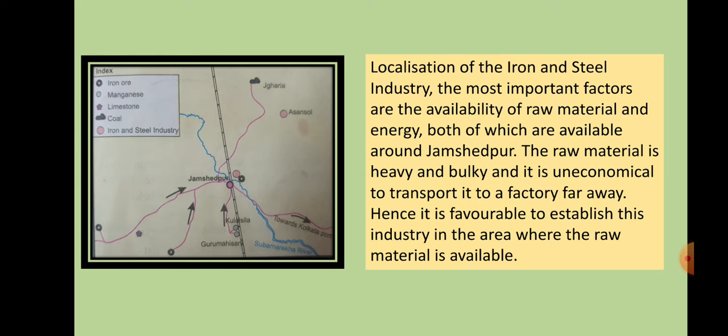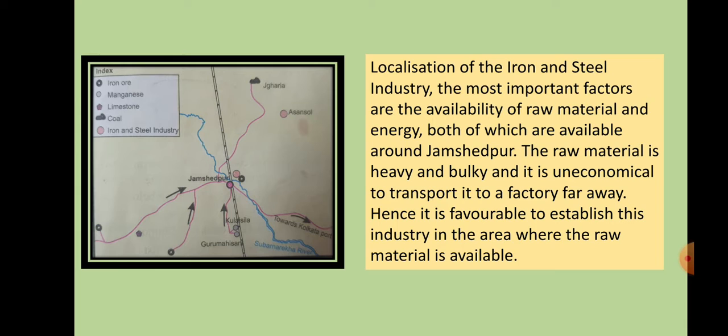Why? I will tell you. Raw material and energy are both available around Jamshedpur. The raw material is heavy and bulky, obviously. Iron ore, magnesium, limestone, coal, all these are very heavy, so transport is not affordable, it is uneconomical. So we can't keep the iron and steel industry far away from the raw material. You can see here it is in between, and all the materials, the mining ores and all, are surrounding it. If the raw materials are very heavy, the industries are usually nearby.